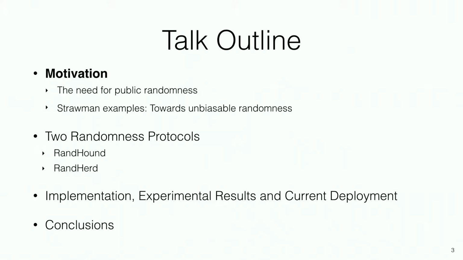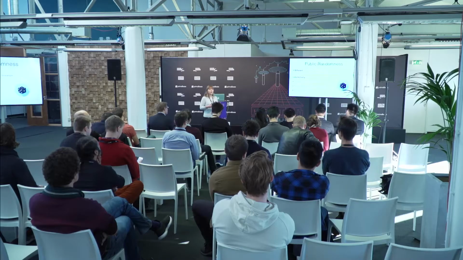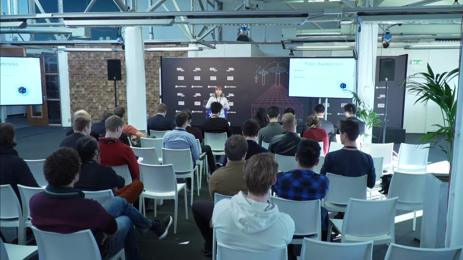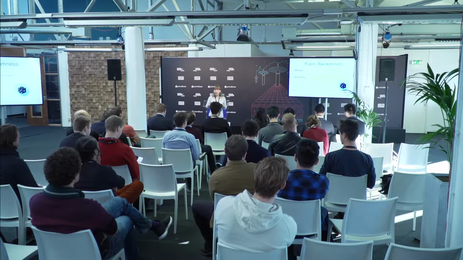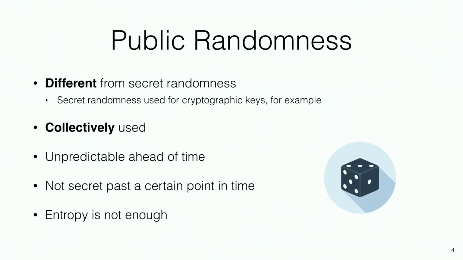So let me tell you what public randomness is and why generating it is actually quite hard. Public randomness is very different from the private randomness we're all used to. We typically use private randomness to generate our private keys, for example. Public randomness, on the other hand, is collectively used. We want that public randomness to be unpredictable ahead of time, but at some point when we're ready to use it, we'll reveal it and it won't have to stay secret past that point in time. And clearly, when it comes to public randomness, entropy is not enough. Just the quality of randomness in terms of entropy won't get us where we want to be.